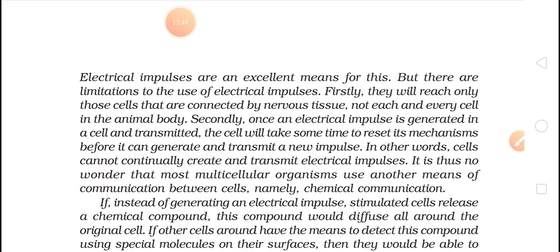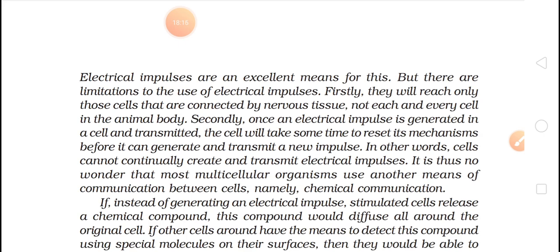Secondly, once an electric impulse is generated in a cell and transmitted, the cell will take some time to reset its mechanism before it can generate and transmit a new impulse. In other words, cell cannot continually create and transmit electric impulses. It is thus no wonder that most multicellular organisms use another means of communication between cells, namely chemical communications.